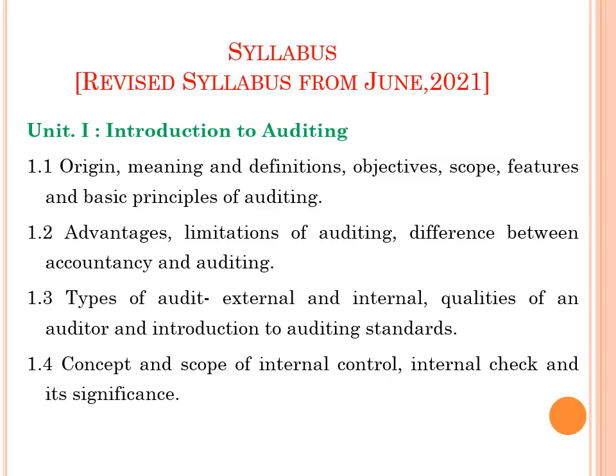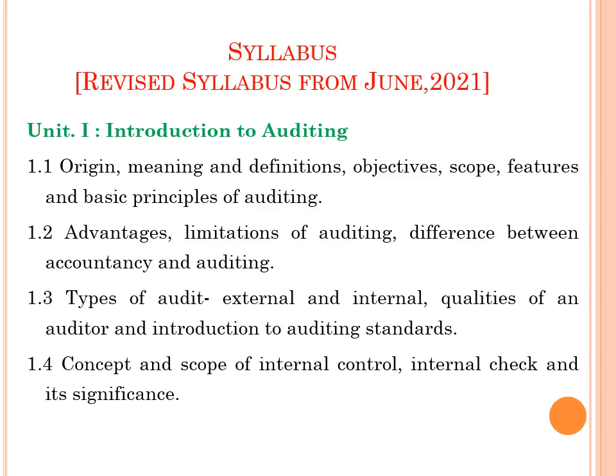1.1, Origin of auditing, meaning and definitions of auditing, objectives, scope, features and basic principles of auditing. 1.2, Advantages, limitations of auditing. What are the advantages derived from auditing? What are the limitations of auditing? We are going to discuss later on. Difference between accountancy and auditing. What exactly is the difference? We will learn.